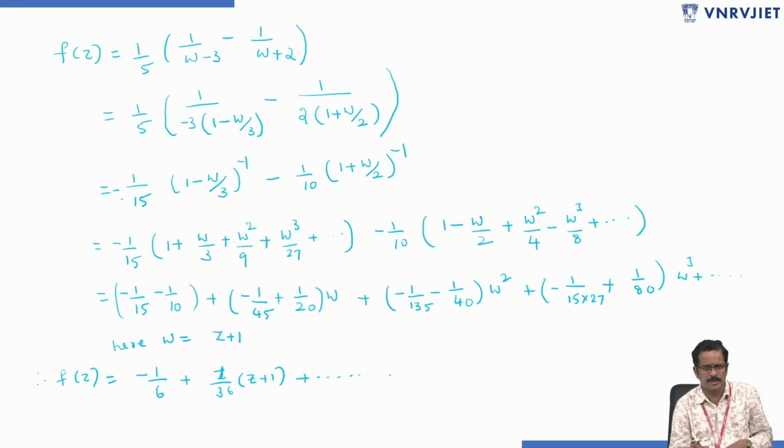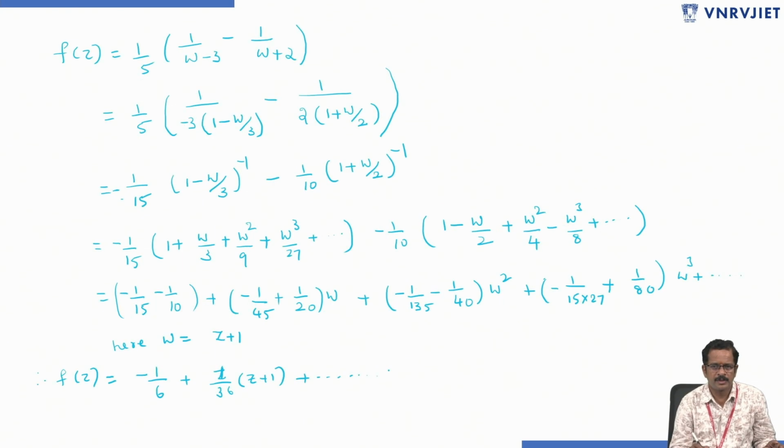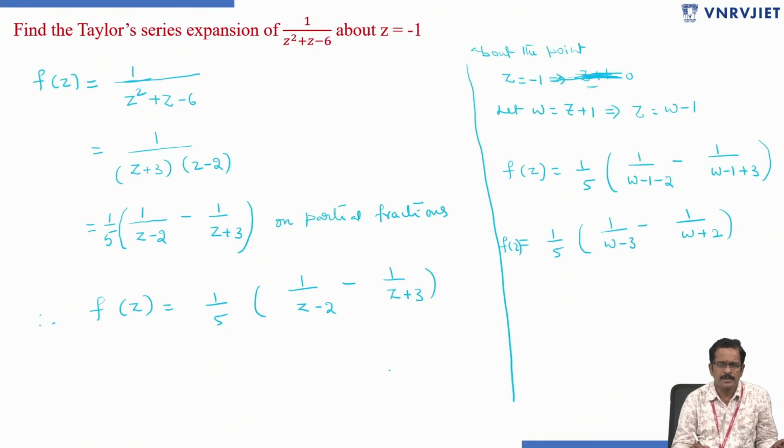So this is the expansion of f of z, where f of z is 1 by z square plus z minus 6. Once again, 1 by z square plus z minus 6 is the function. For this function, the Taylor series expansion we have to find in terms of z equals minus 1, that is in terms of z plus 1.